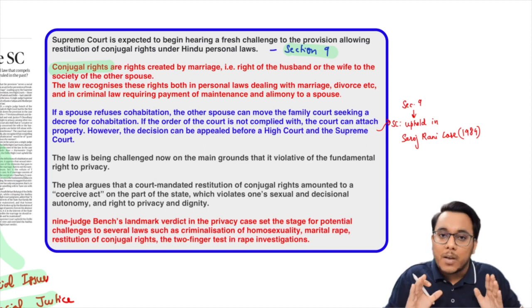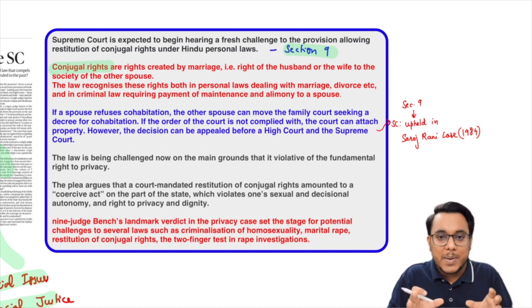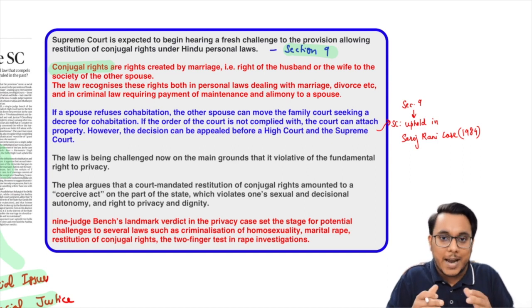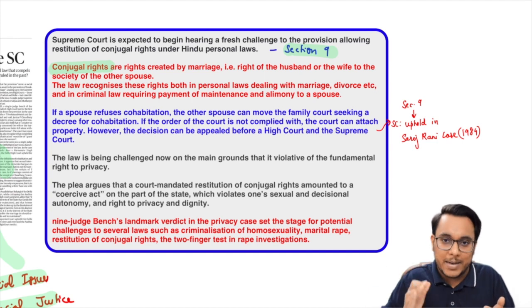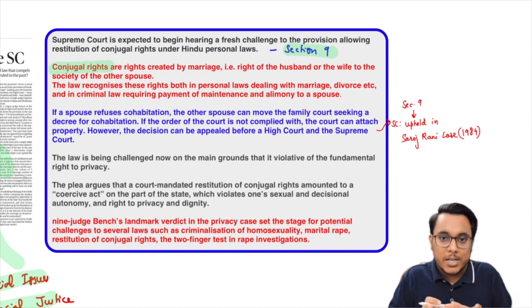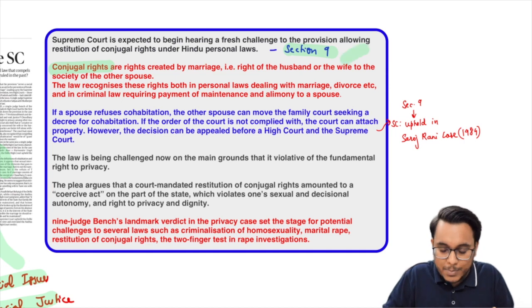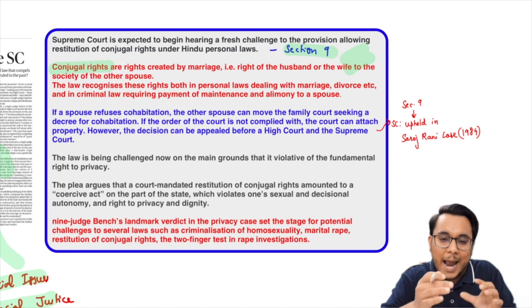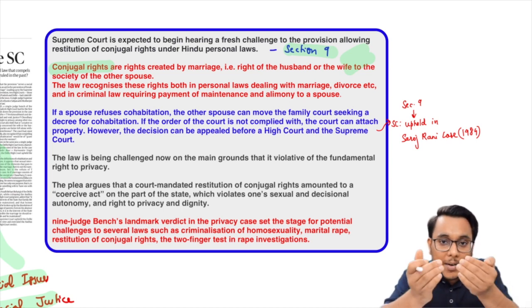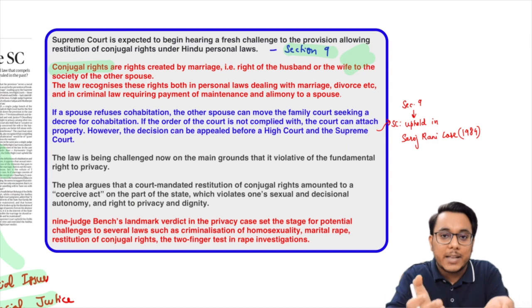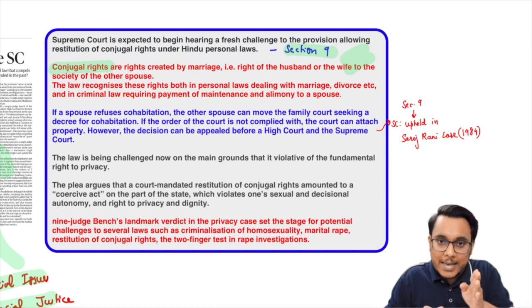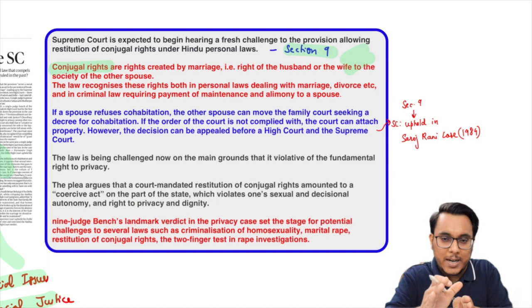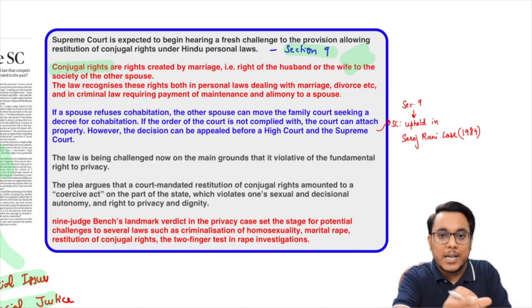Fine. Now many times guys, it has been seen that the husband and wife might not have a cordial relation, and in this capacity, either the husband or the wife might live separately. Now guys, in this condition, there is a clause, that is section number 9 of the Hindu Marriage Act, where one party can go to the court and ask the court that the conjugal rights need to be reinstated, and then the court can order that the husband or the wife who is living separately needs to come back and live together.